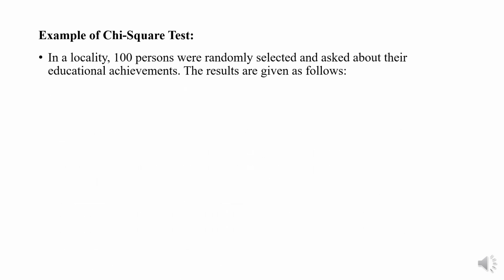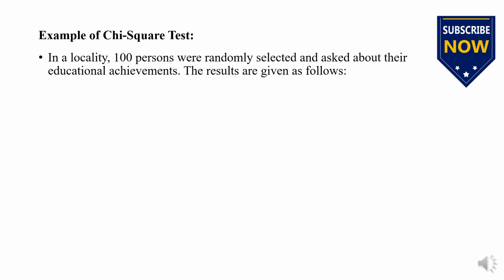आज हम सॉल्व करेंगे एग्जांपल ऑफ काय स्क्वायर टेस्ट। इस चैप्टर में एक एग्जांपल हम सॉल्व कर लेते हैं। The example is: in a locality, 100 persons were randomly selected and asked about their educational achievements. The results are given as follows: